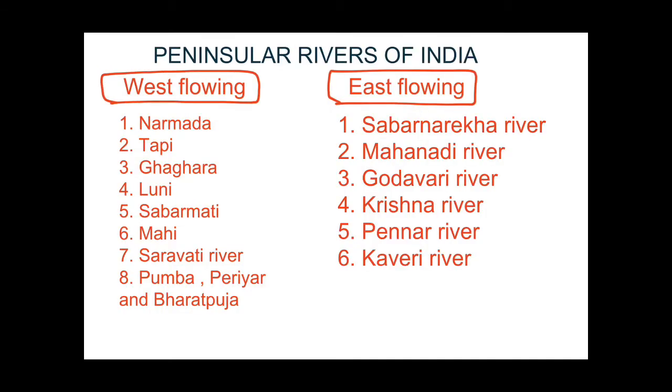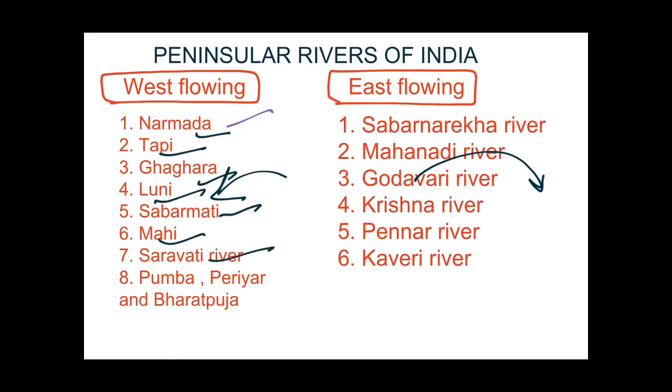First of all, we read something about Peninsular rivers of India. These are west flowing rivers and east flowing rivers. West flowing rivers flow into the Arabian Sea and east flowing rivers flow into the Bay of Bengal. The west flowing rivers are Narmada, Tapi, Ghagra, Luni, Sabarmati, Mahi, Sharavati, Pamba, Periyar and Bharatapuzha, and the east flowing rivers are Subarnarekha, Mahanadi, Godavari, Krishna, Pennar and Kaveri. So we first start with the east flowing rivers.